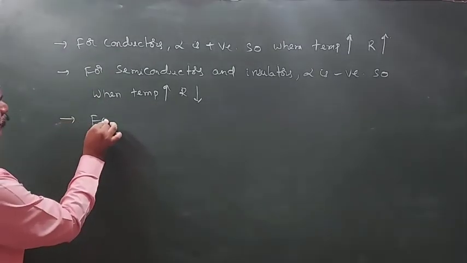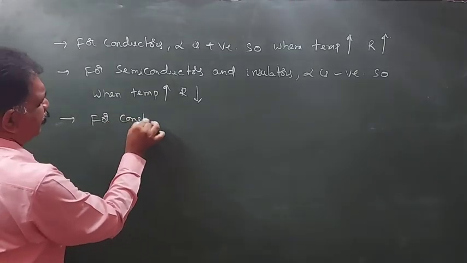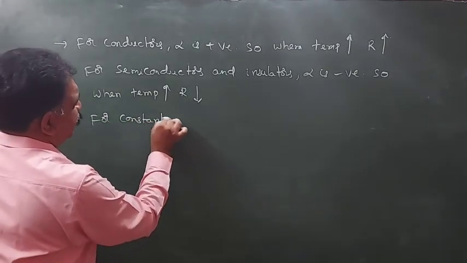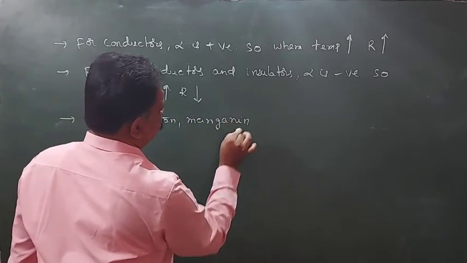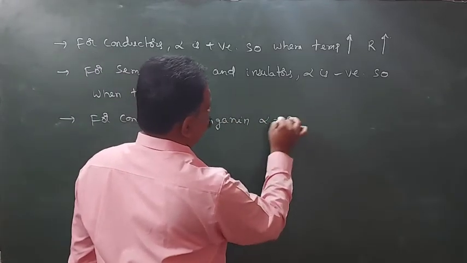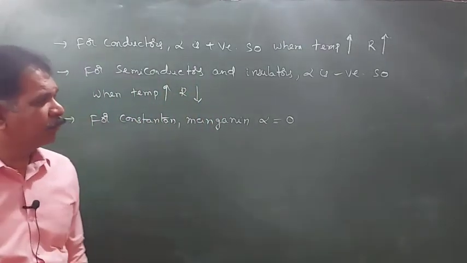Next, for constantan, manganese, standard resistances, alpha is equal to 0.